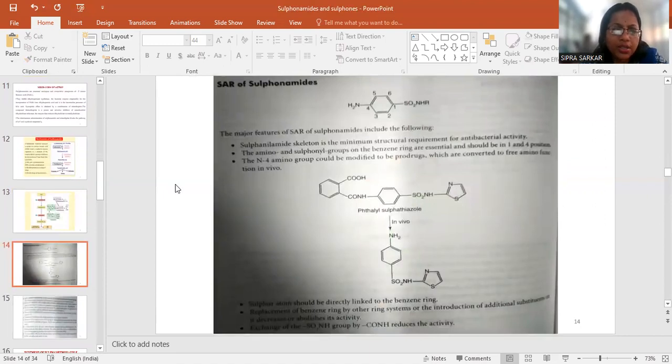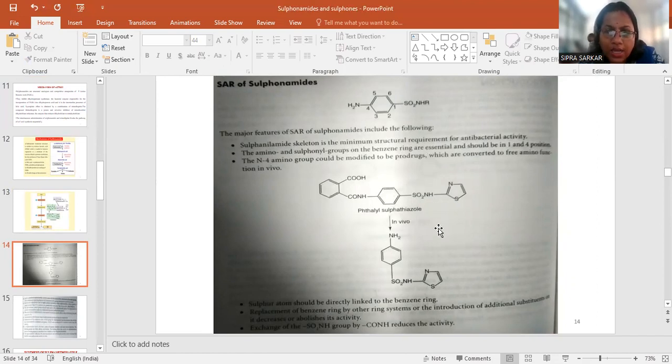Now coming to the SAR of the sulfonamide, the major features are the following. The sulfonamide skeleton is the minimum structural requirement for antibacterial activity. The amino and the sulfonamide groups on the benzene ring are essential and should be in the 1 and 4 positions. The N4 amino group can be modified to make prodrugs, which are converted to the free amino form.